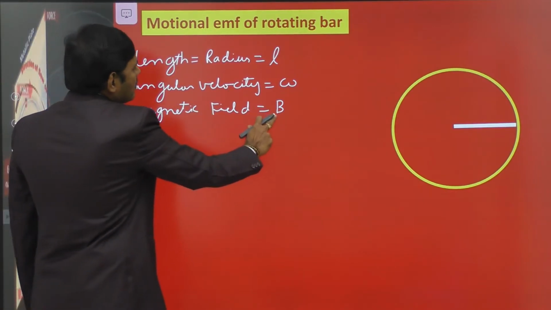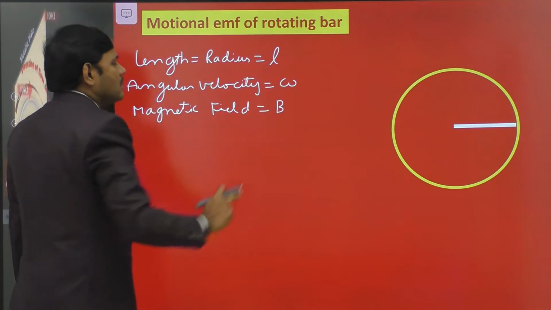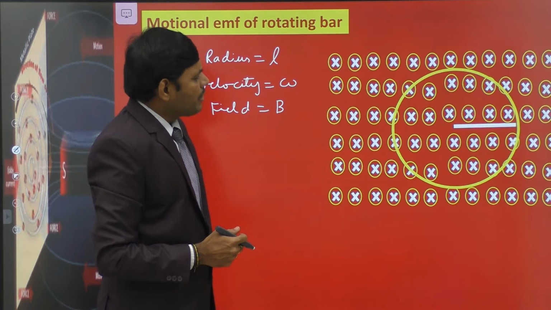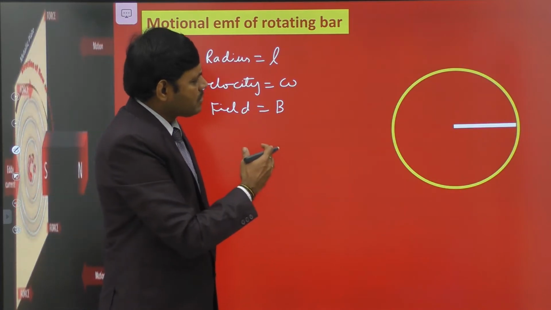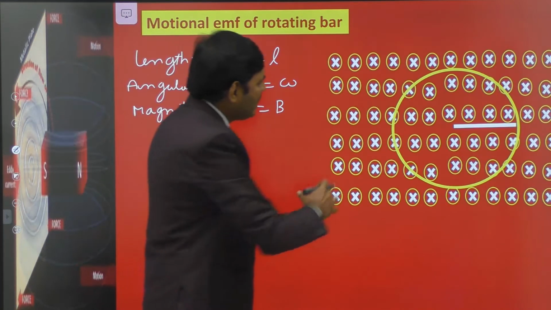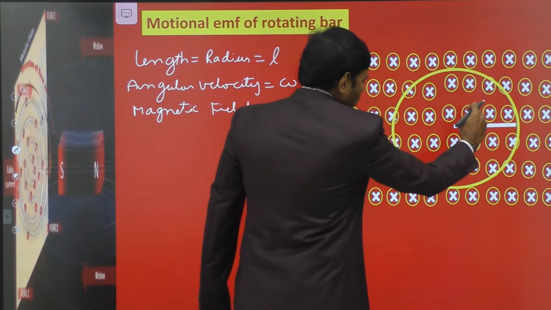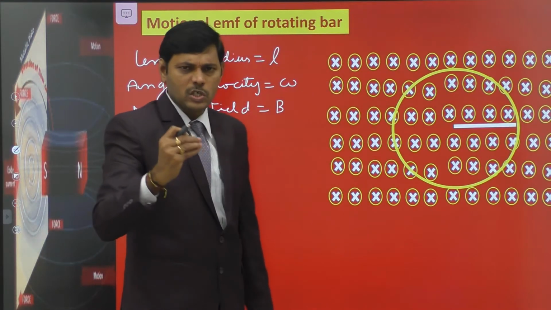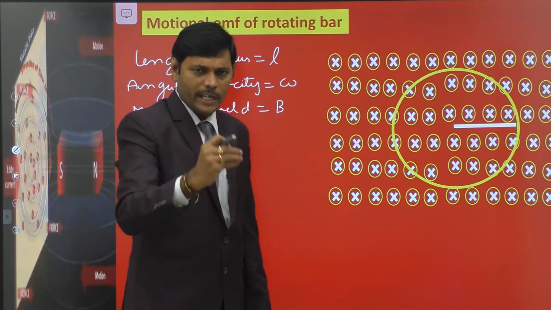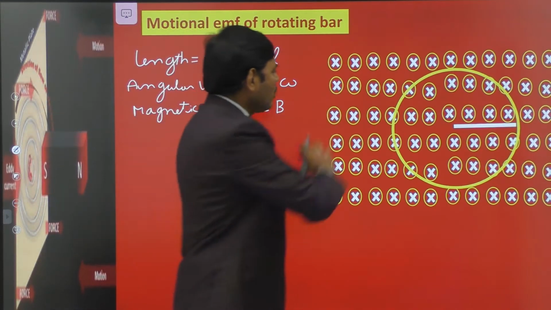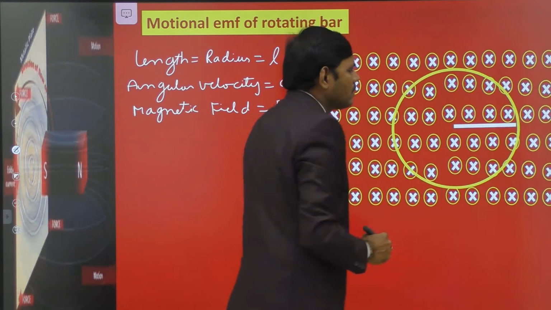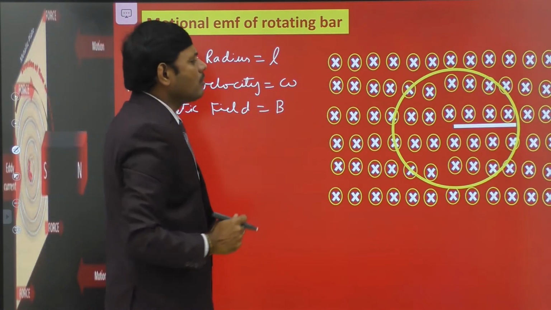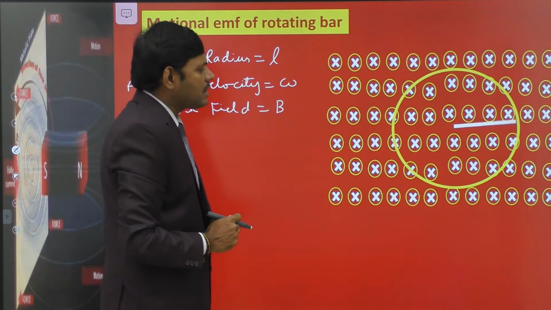I will show the magnetic field and the angular velocity in an animation. Let us see. This is the uniform magnetic field in this region, which is directed into the board. The symbol shows the into mark, so we assume the magnetic field B is directed into the board. Throughout this plane there is a magnetic field, and let this rod be rotating in that uniform magnetic field in the anti-clockwise direction.